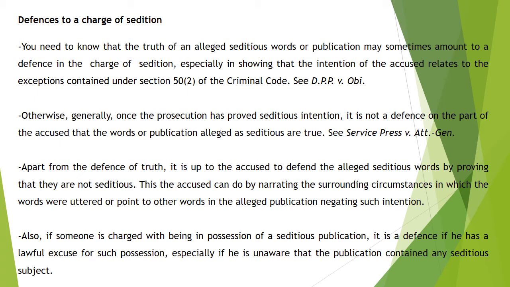We need to know that the truth of an alleged seditious word or publication may sometimes amount to a defense in a charge of sedition, especially in showing that the intention of the accused relates to the exceptions under section 50, subsection 2. Generally, once the prosecution has proved seditious intention, it is not a defense on the part of the accused that the words or publication alleged as seditious are true, as we saw in those other cases.